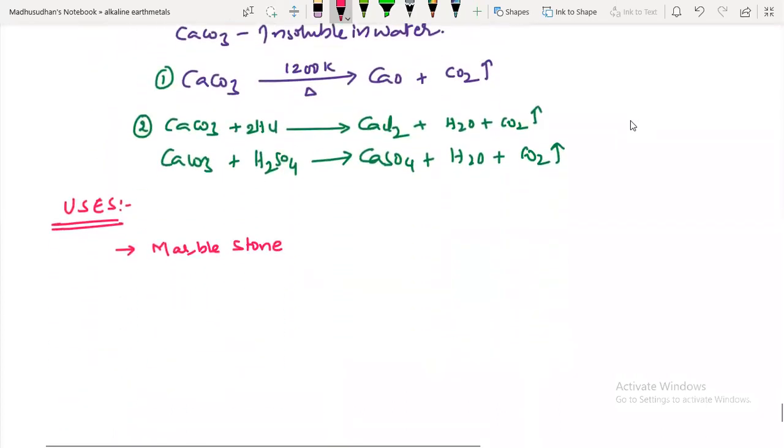Okay, it is actually the main composition of marble stone, that is nothing but calcium carbonate. And in the extraction of iron in the metallurgical process, this calcium carbonate and magnesium carbonate is used as a flux.